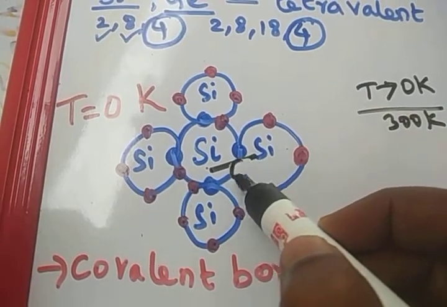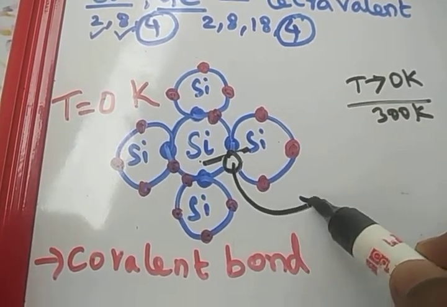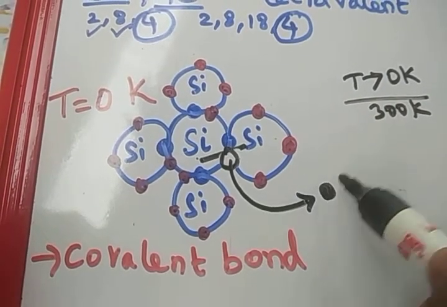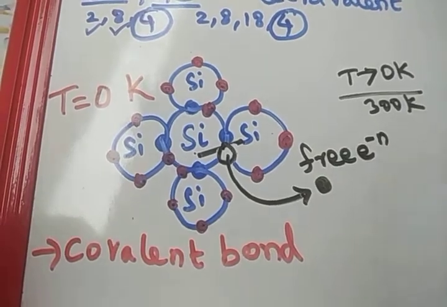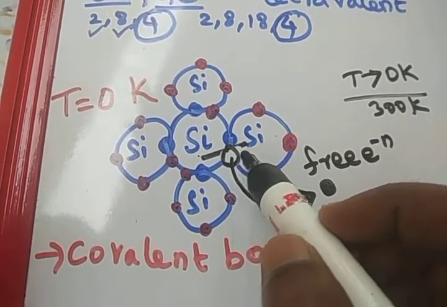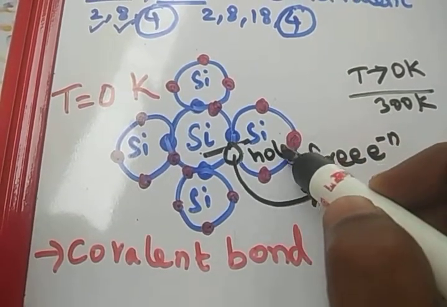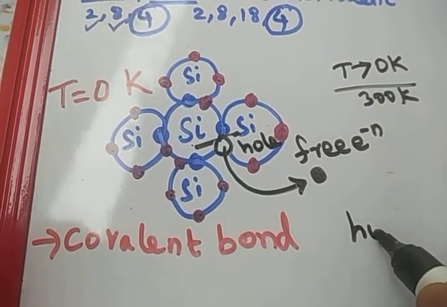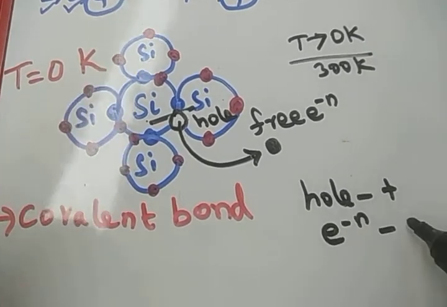There will be a vacancy created. Then this electron will come out as a free electron. So this is the free electron. Whenever a free electron is created, a vacancy is created here. This vacancy is called a hole. So hole is a positive charge, electron is a negative charge.